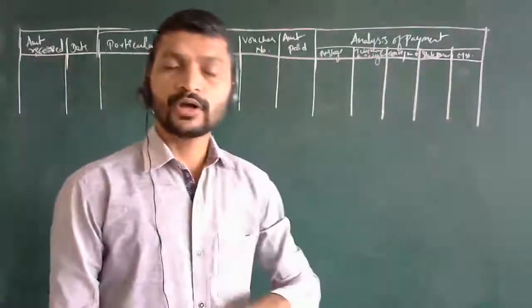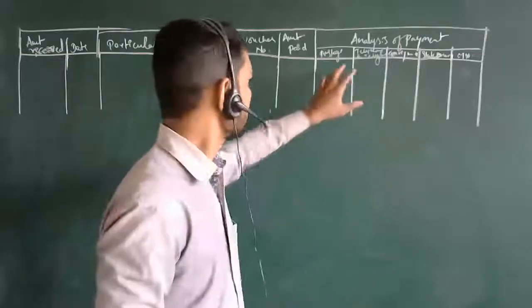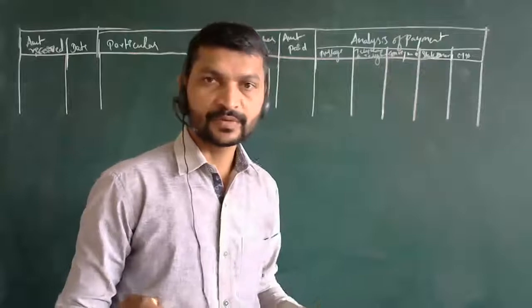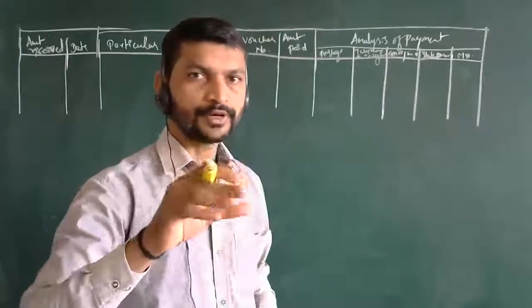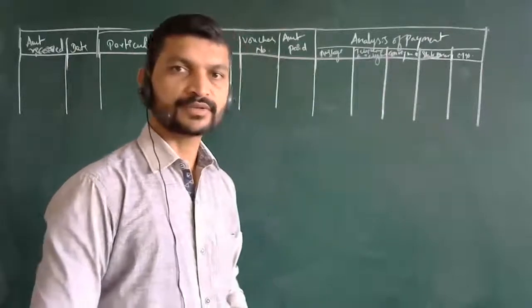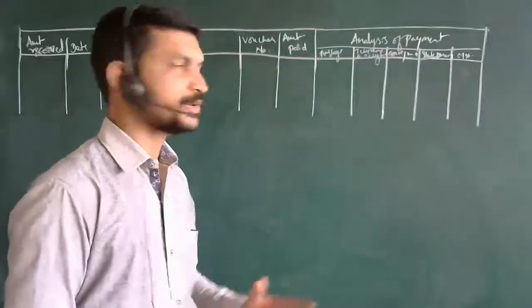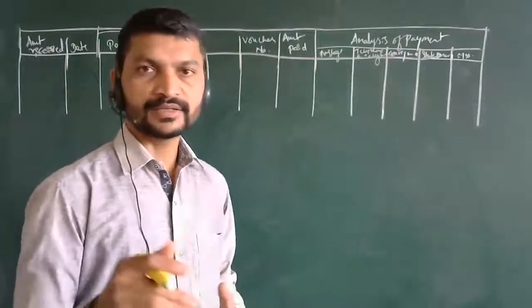And how many journal entries will be there? Only journal entries, whatever the expenses are there, when the expenses are paid, it will always be debited. That is the rule from the previous chapter: when expenses increase, we debit, and when they decrease, we credit.